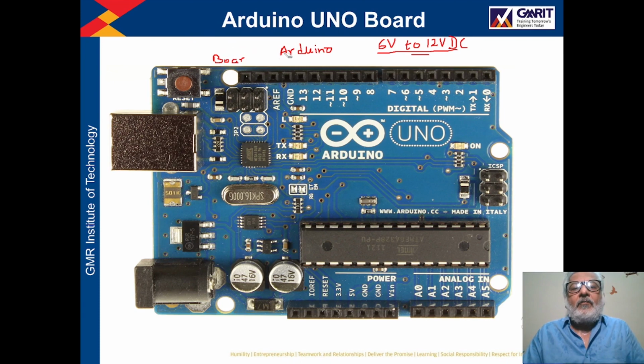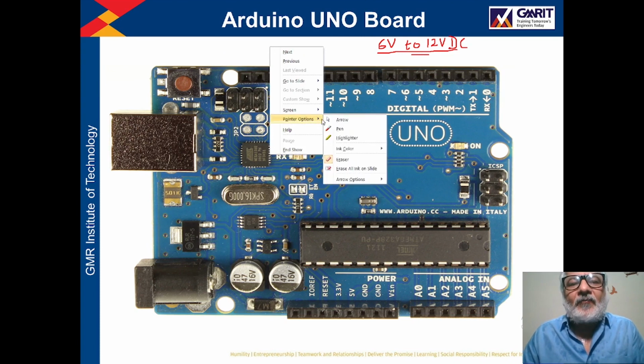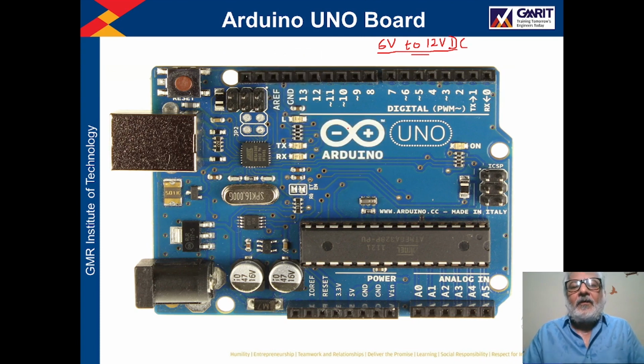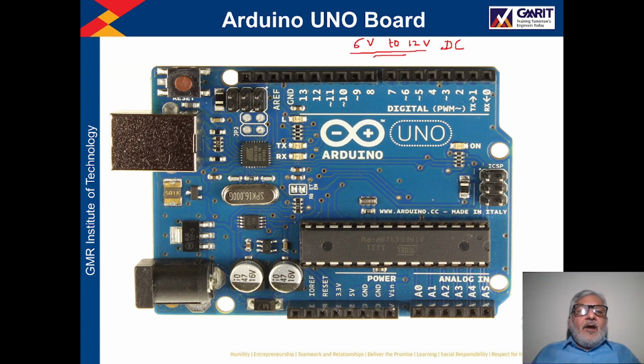So now, to turn on Arduino, there are basically 3 methods. We can apply this 5 volt DC by using 3 methods. One, here this is a USB connector.